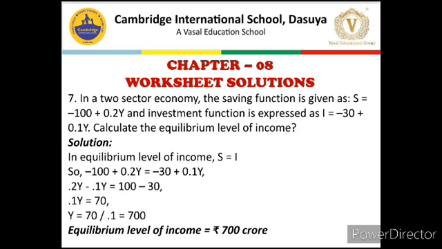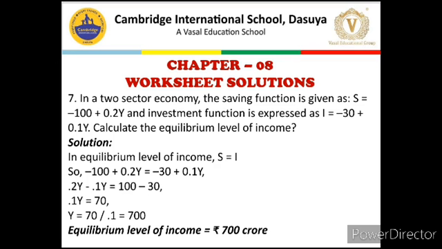Question number 7, the values of S and I are given and we need to find out the equilibrium level of national income. And we have already discussed that at the equilibrium level of national income, S is always equal to I. Putting the values of both the equations, minus 100 plus 0.2 Y is equal to minus 30 plus 0.1 Y.